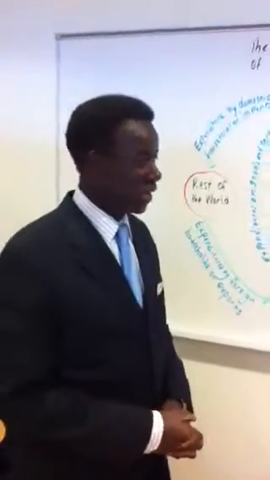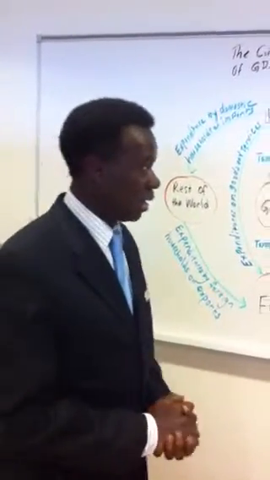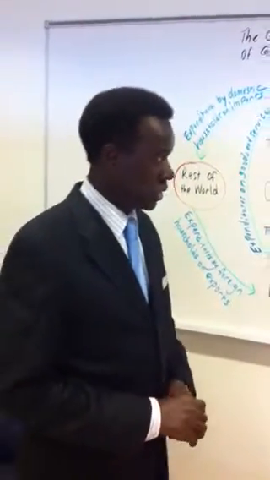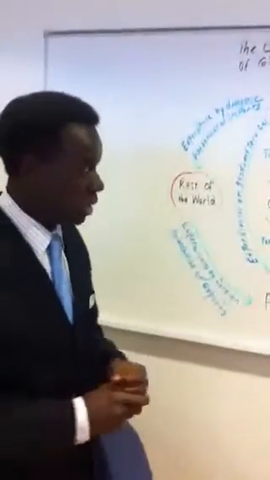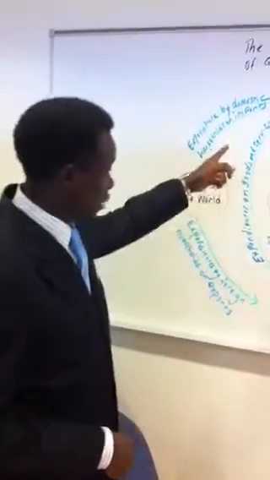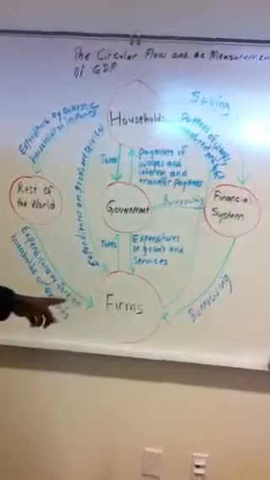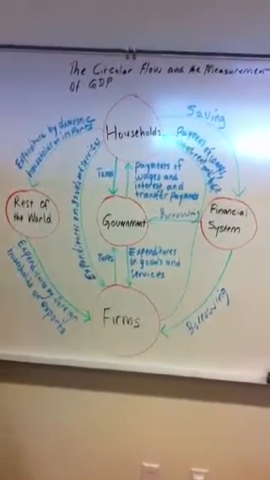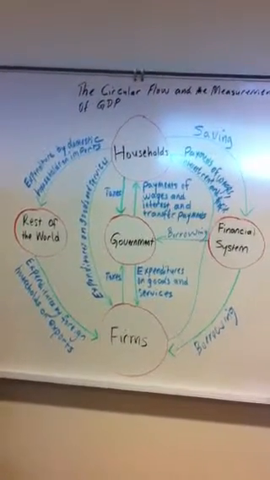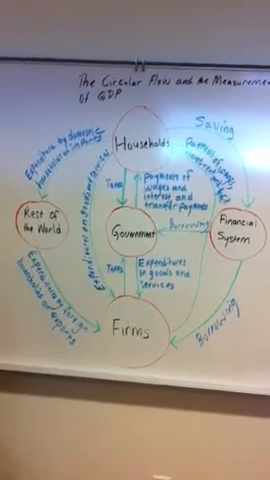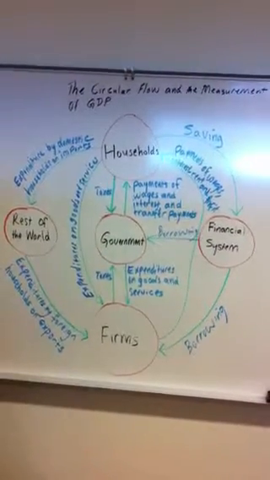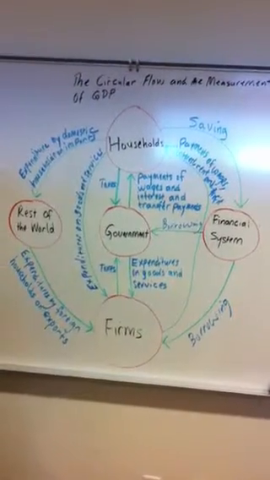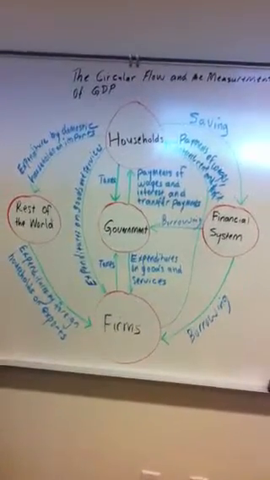So good afternoon, students. Today we are going to examine the model of circular flow of income and products that contain 5 sectors: households, financial system, firms, rest of the world, and government. The essence of the circular flow is to demonstrate total expenditure and money flows in the economy.